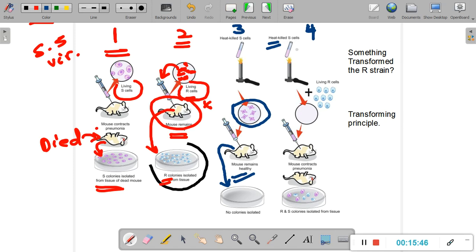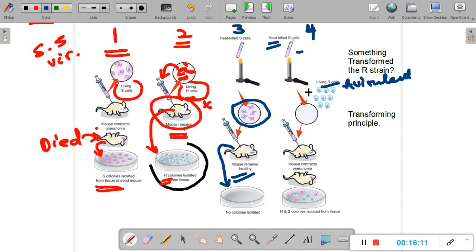So in the fourth stage, what this guy did, he took the heat-killed smooth cells and he collected them in this test tube. So he was ready with heat-killed smooth cells. And he took another Petri plate, a separate Petri plate on which he cultivated living rough cells. Now this plate had living rough cells, the avirulent cells. Now the cells that he grew here were rough and they were non-disease causing streptococcal pneumonia bacteria.